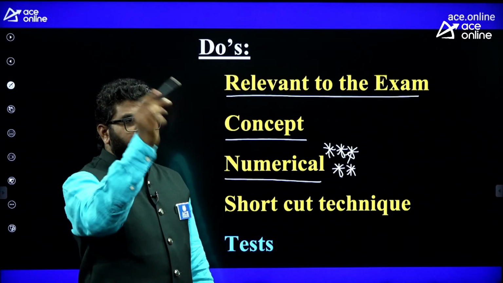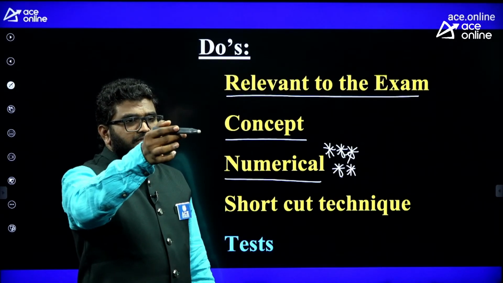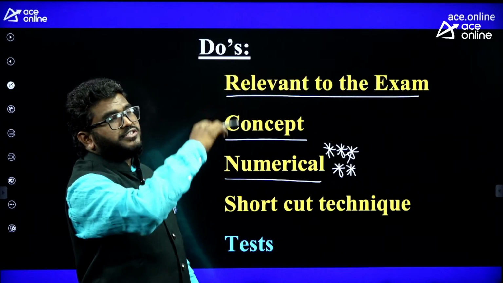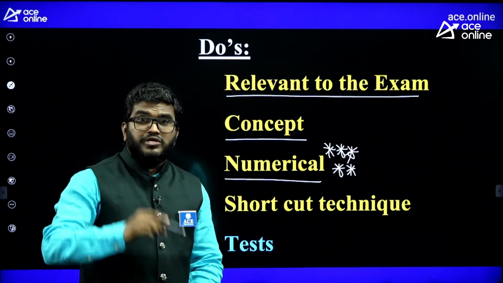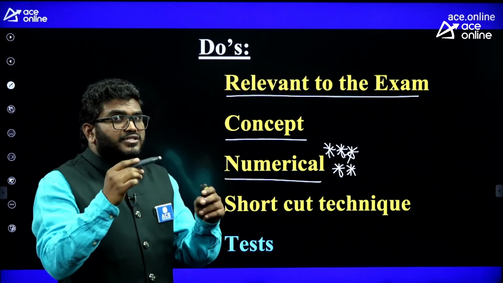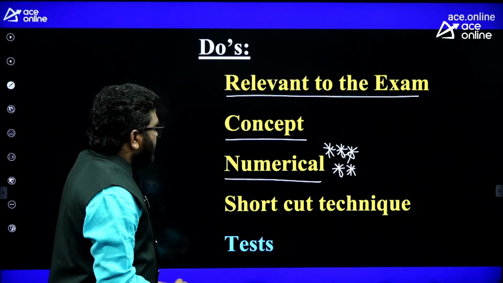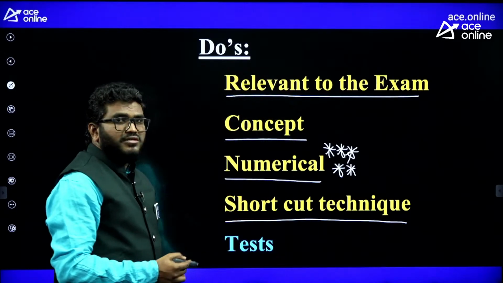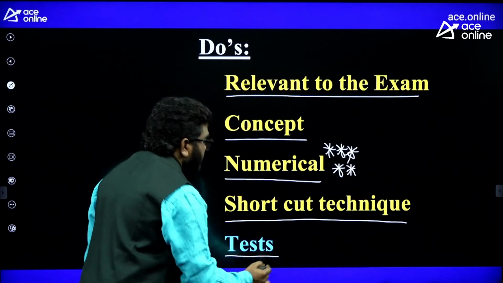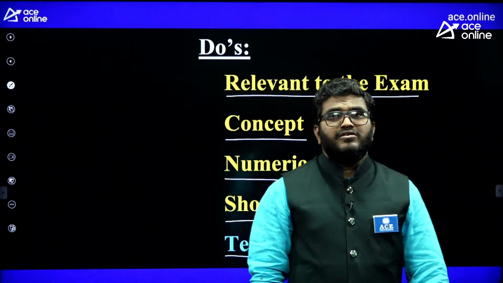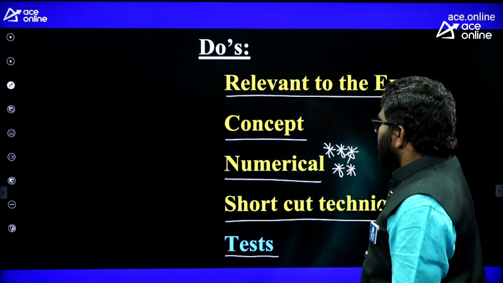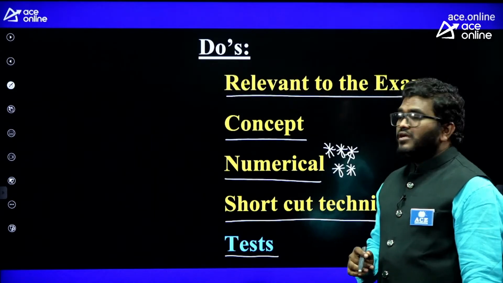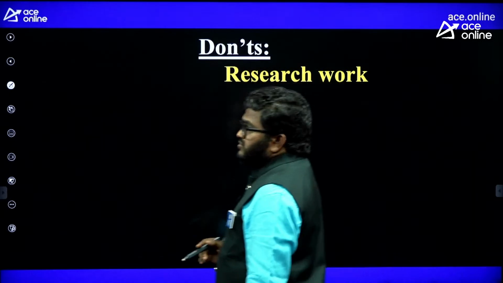If a friend asks you at 2 o'clock at night, when you are in deep sleep, what is the rolling force, you should be able to give the formula. Prepare like that. Also learn shortcut techniques, write short notes and write test series. We are providing a good number of test series to help you get a good rank. Don't do research work.